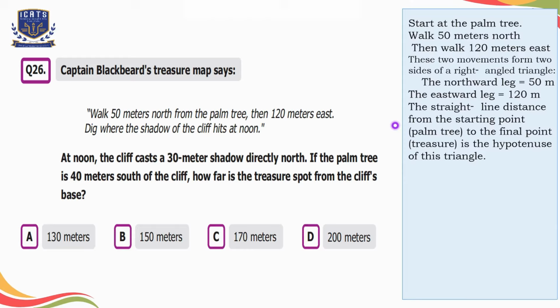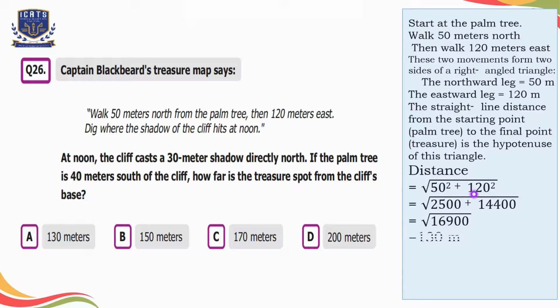So to find out the hypotenuse, we will use the Pythagoras theorem, which is base square plus height square is equal to hypotenuse square. So we will consider hypotenuse as our distance and we will calculate it as square root of 50 square plus 120 square. After solving it, we get 130 meters. So we will select option A here. The Traitor's Fort is 130 meters away from the cliff's base.